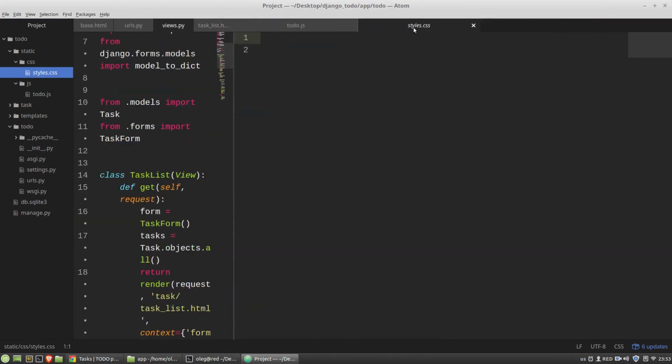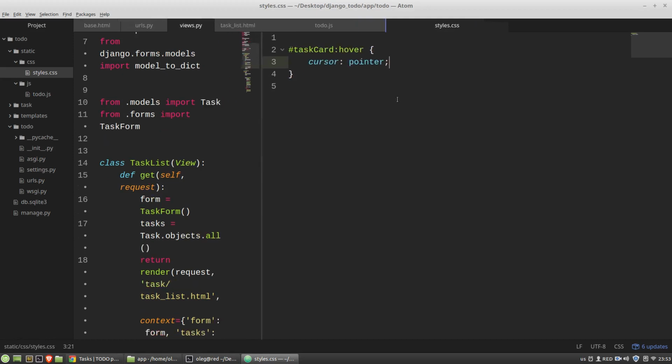I've created the style CSS, but I didn't use it. So, task card ID with the hover, cursor pointer.